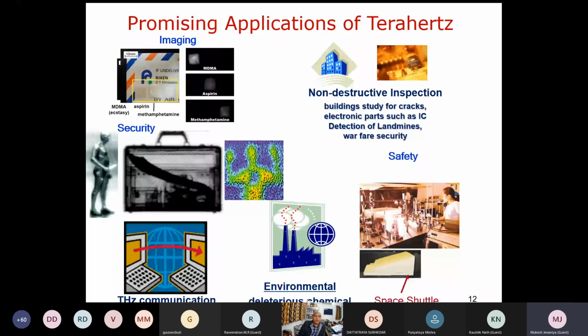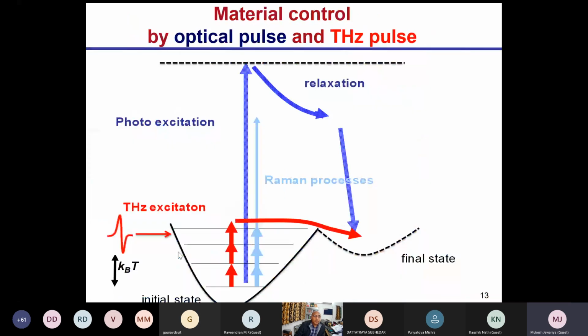Terahertz is more sensitive to the dangerous things like explosives and hazardous gases, because the peak lies below 1 terahertz, and room to room communication is much faster as compared to others. But we scientists, as I said, are more interested in material control. Material control means